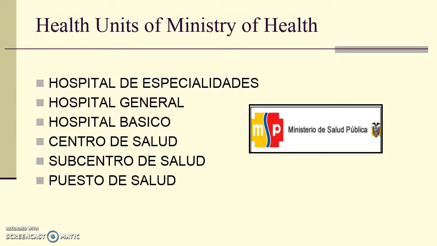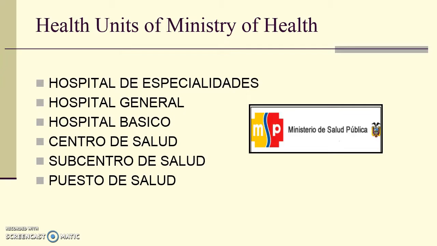One of the things that I wanted to talk about was the health units that Ecuador already has in place. It's called the Ministry of Public Health, and they have bigger hospitals with specialties, and then they have general hospitals, basic hospitals, and it goes all the way down to small clinics. Which type of hospital or public health center just depends on how big of a population it's serving.